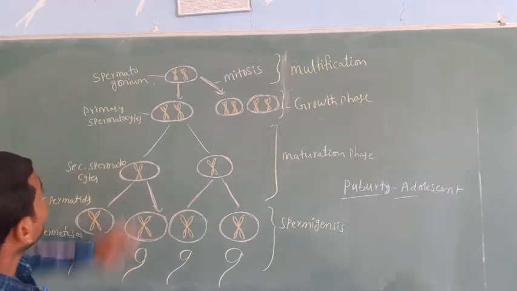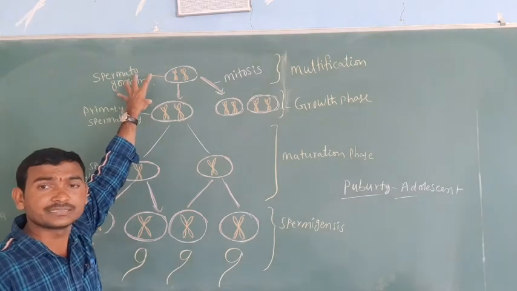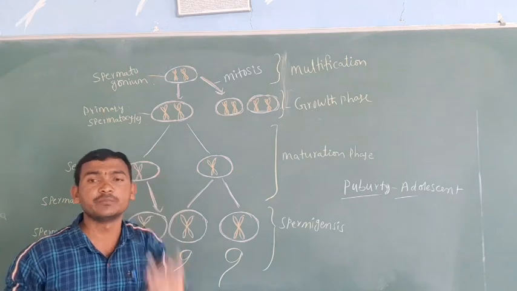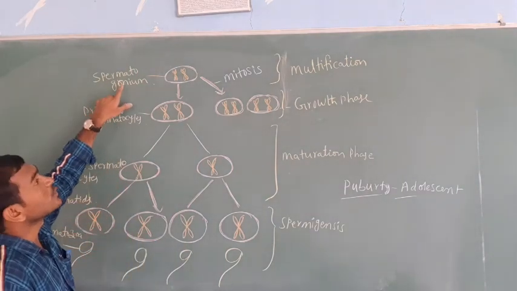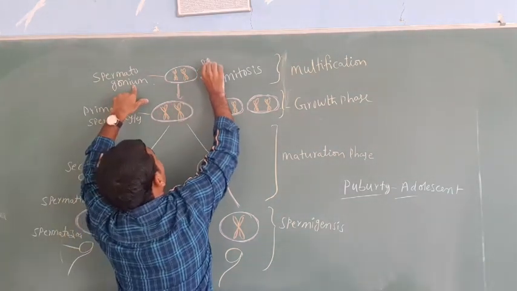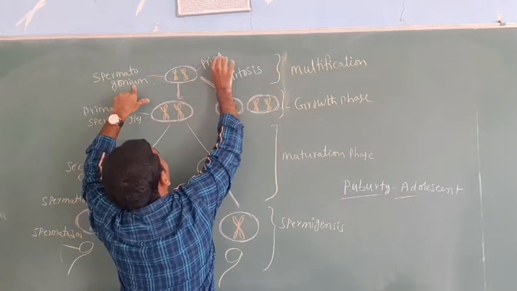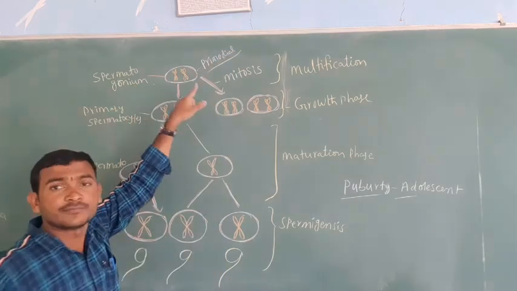The mother cell of the sperm or spermatozoa is the spermatogonium. How is the spermatogonium formed? From the primordial cells of our body.